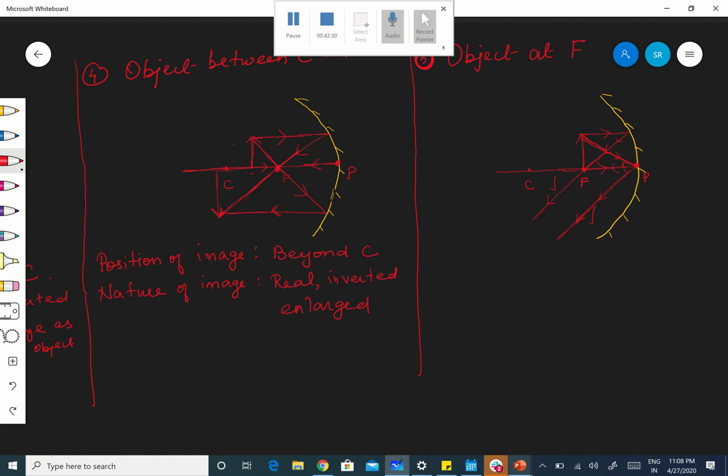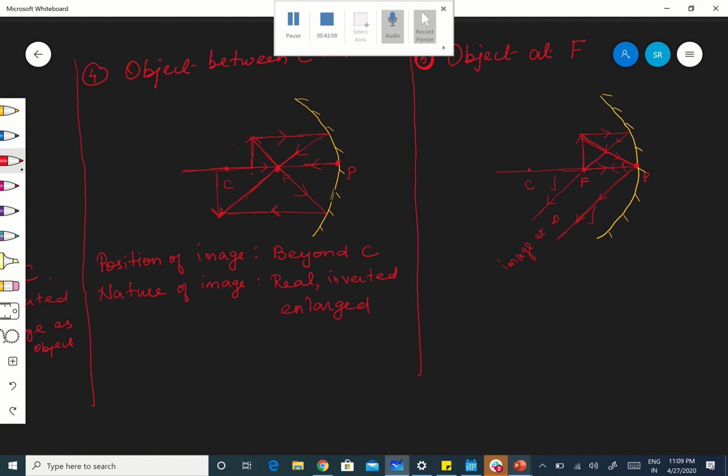Therefore, parallel rays, if at all they are meeting, they will meet only at infinity. They are not diverging. If they are diverging, definitely they won't meet. But parallel rays means they meet at infinity at least. Therefore, image will be formed at infinity, so you can write image at infinity here. Why? The reflected rays are parallel.